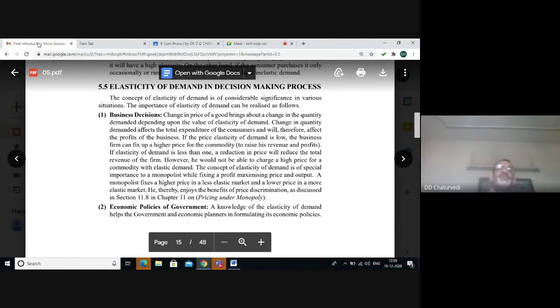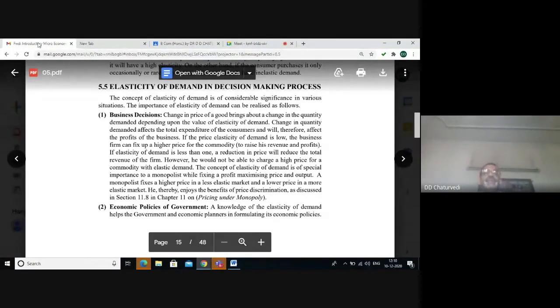Because with low price elasticity of demand, consumers will not be shifting to other commodities so easily when there is a small variation in price of the commodity. That means the consumer will stick to the commodity under consideration. But when elasticity of demand for a particular commodity is very high, as soon as the seller decides to increase the price of the product, the consumer will shift to the substitutes.